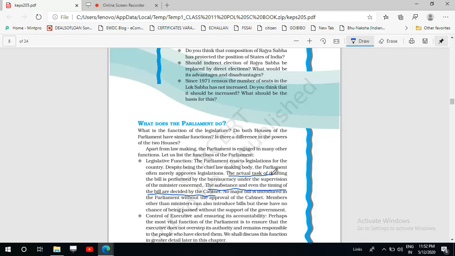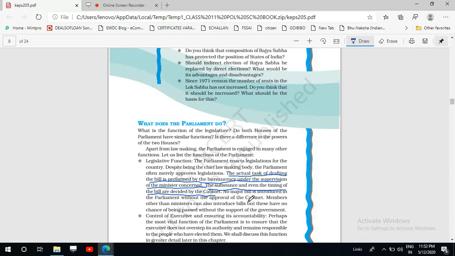Drafting of the bill is done by the secretaries of the ministers, by the bureaucracy, under the supervision of the concerned minister. So, in this way, we are seeing that the law making power of the parliament has shrunk, बहुत कम हो गया है. ठीक है. No major bill is introduced in the parliament without the approval of the cabinet.